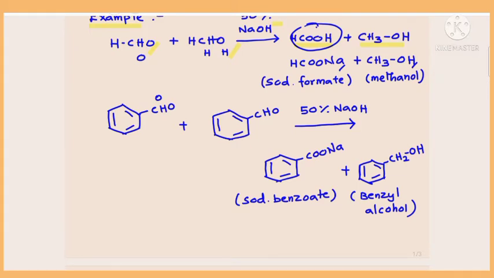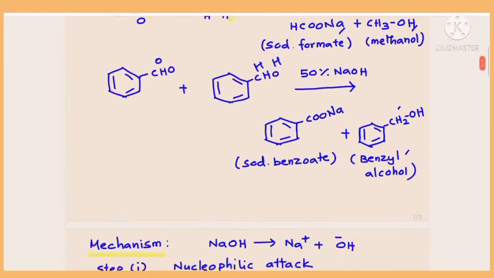Sodium benzoate. Then the other compound is getting reduced, so there is addition of hydrogen. CHO is reduced into CH2OH. So a benzene ring with CH2OH, which is nothing but benzyl alcohol. These are the products formed when benzaldehyde undergoes the Cannizzaro reaction: sodium benzoate and benzyl alcohol.